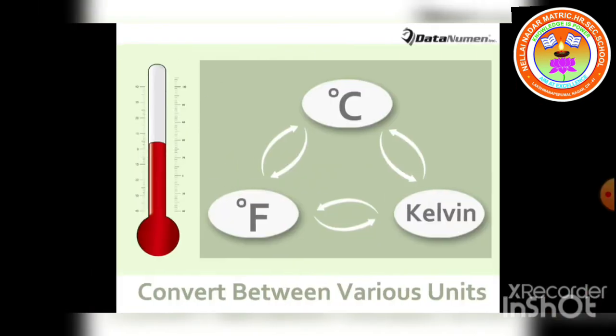The other units for measuring temperature are degree Celsius and Fahrenheit. What are the other units, students? Degree Celsius and Fahrenheit. So the one and only SI unit for temperature is Kelvin. I hope everybody understands, students.